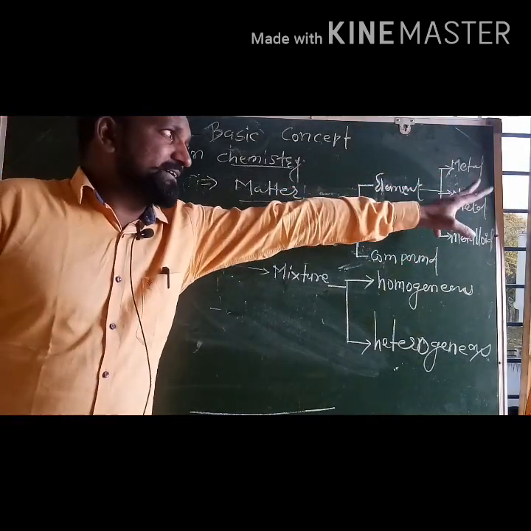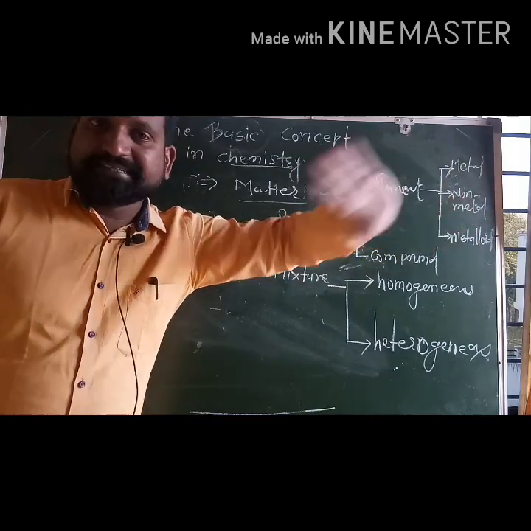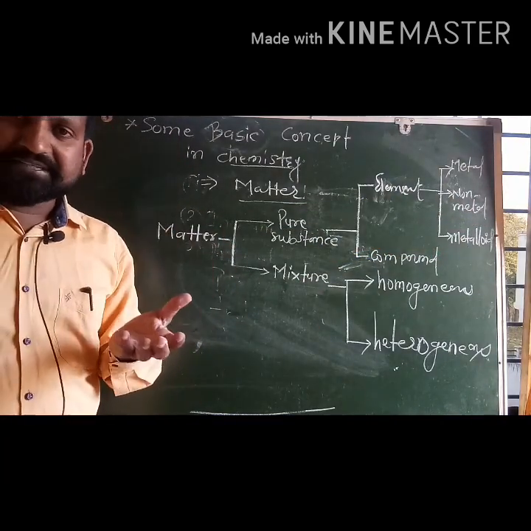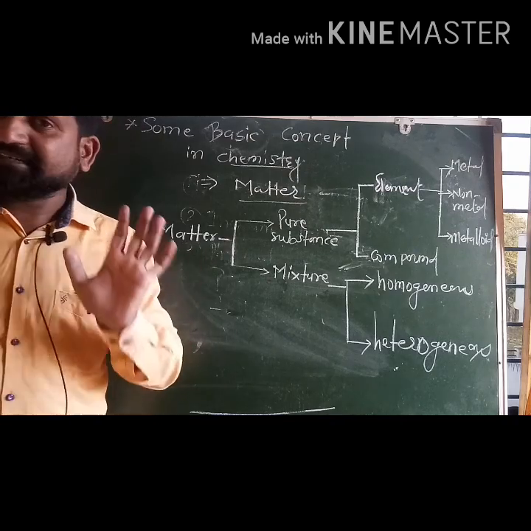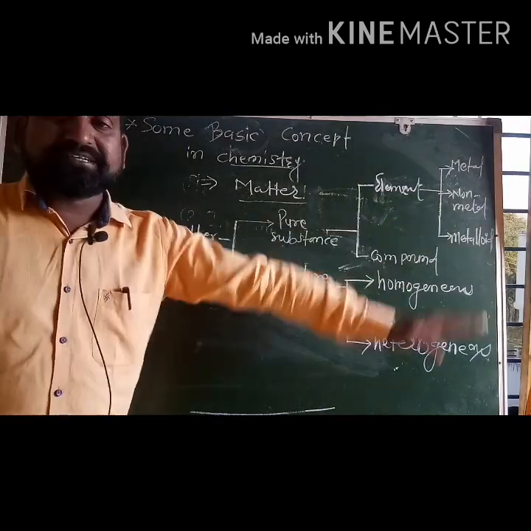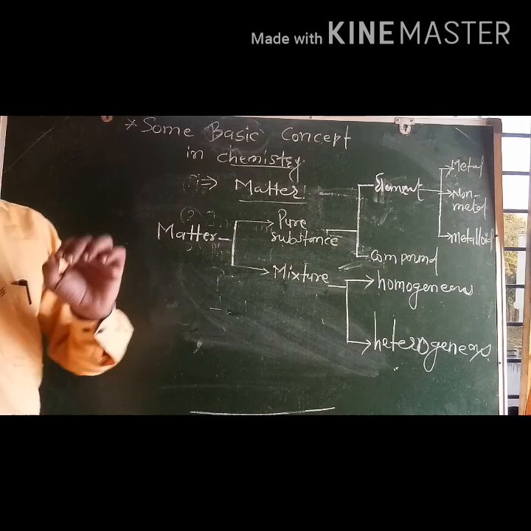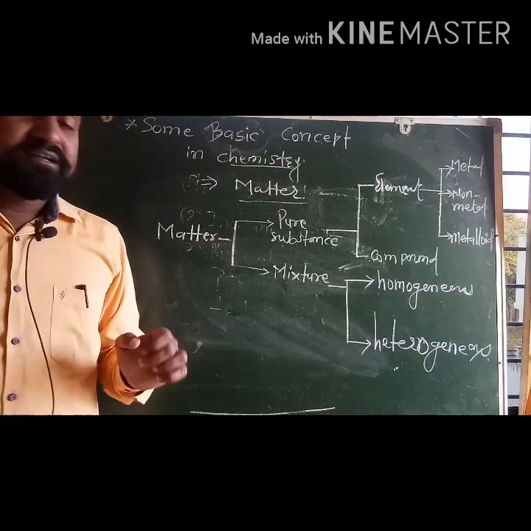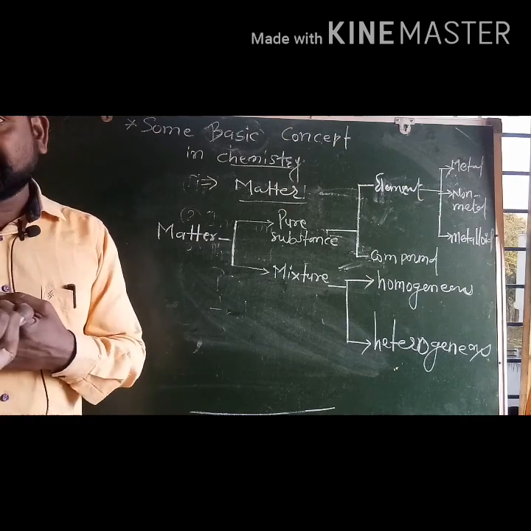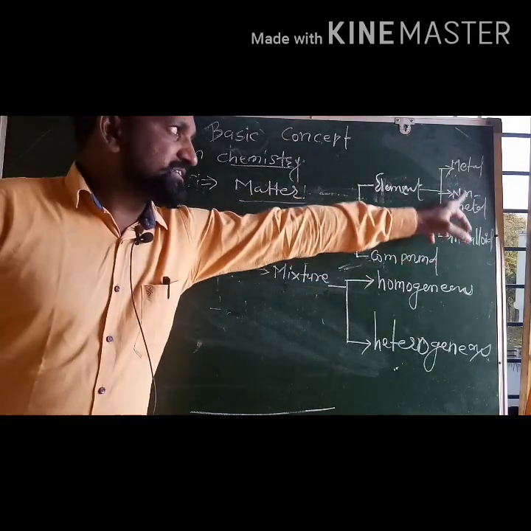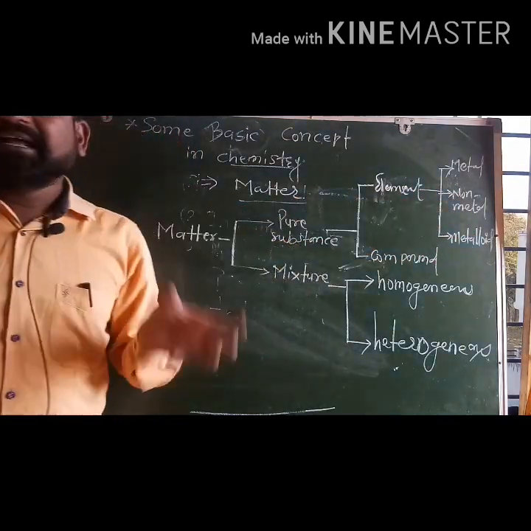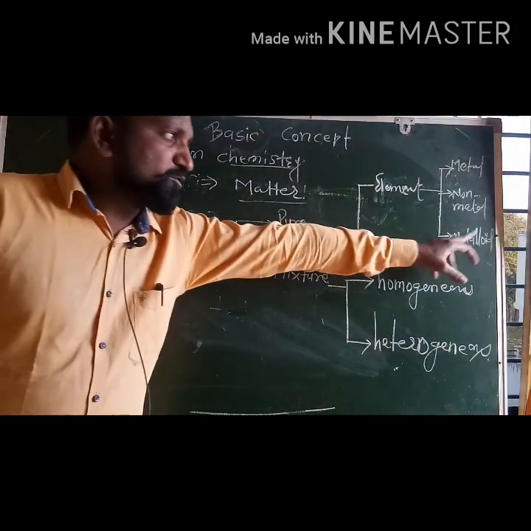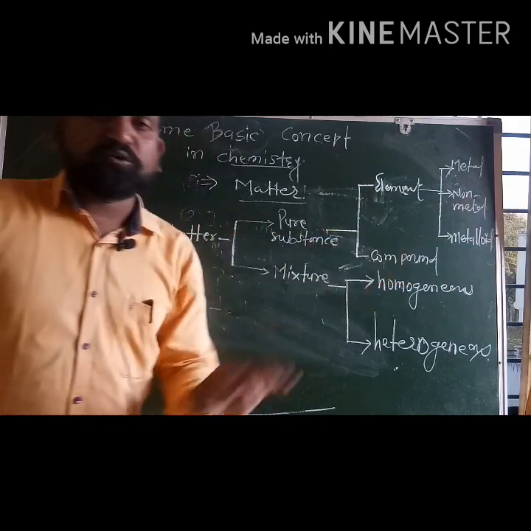Exactly opposite characters are shown by non-metals. They have no shining, are not ductile, and are not good conductors of heat and electricity, etc. Okay, metalloids. Some elements are there, silicon, germanium. They show characters of both metal and non-metal. Therefore, such in-between characters are there. Such elements are nothing but metalloids.